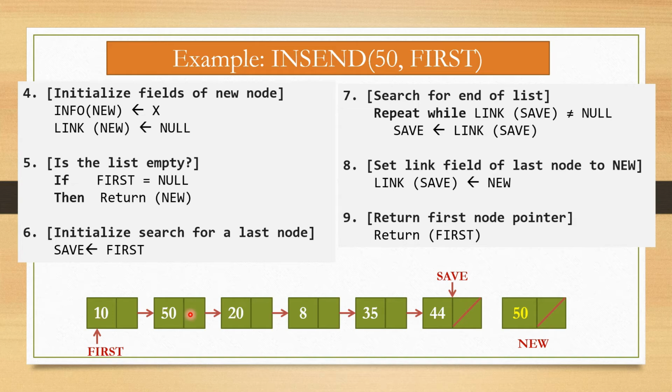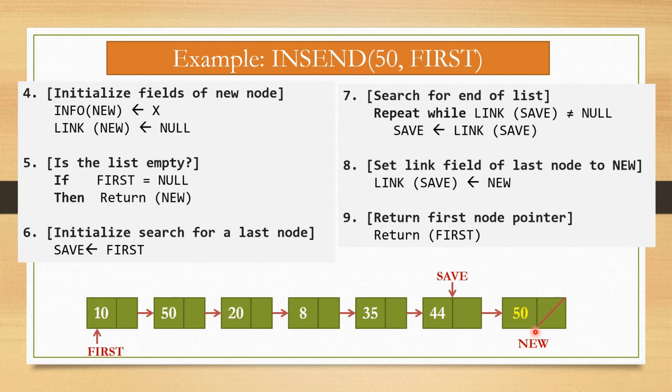Now check link of save is not null, but here see this node has its link part null, so we have to exit from step number 7 and go to step number 8, that sets the link field of the last node to new. That means new is assigned to link of save, so link of save now becomes new, and this node new becomes the end of the singly linked list.